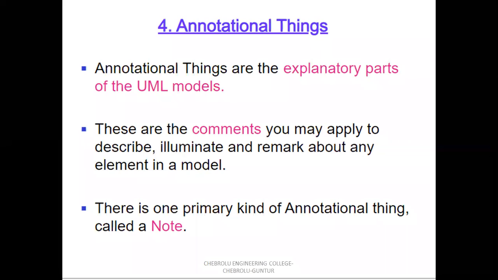Suppose in Java language or C language, comment lines. Already you know about comment lines. Comment lines mean the explanatory part. These comment lines represent explanatory parts. So there is only one kind of annotational thing, called note. Note means comment lines.